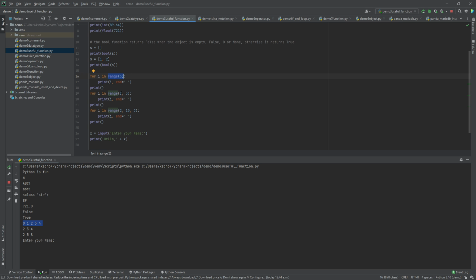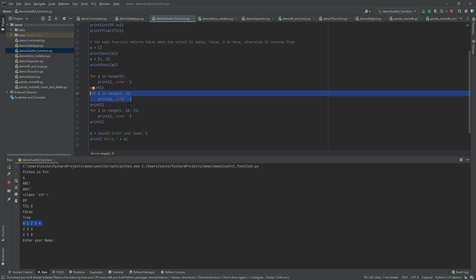We can also indicate which digit to start by using two inputs. When we say range 2 to 5, it means it starts at number 2, and then continues and stops before 5. So in the end, the 5 is not being printed. So it represents 3 numbers, 2, 3, 4. I'm using a for loop to print the result. And as you can see, the result is just 2, 3, 4, as we mentioned.